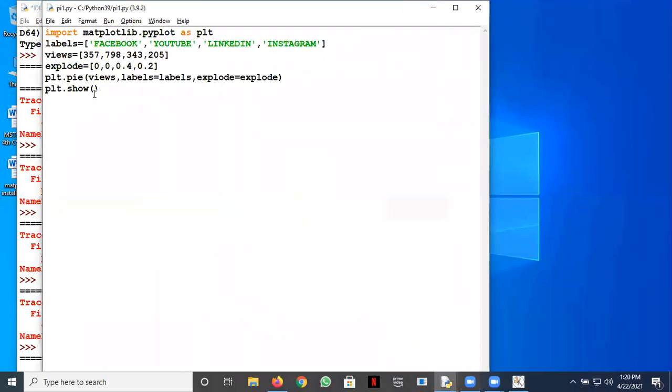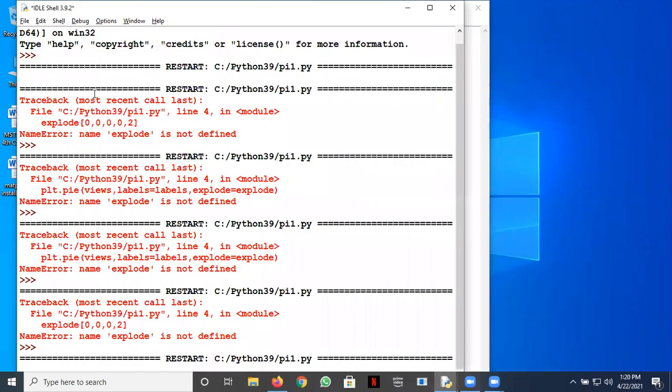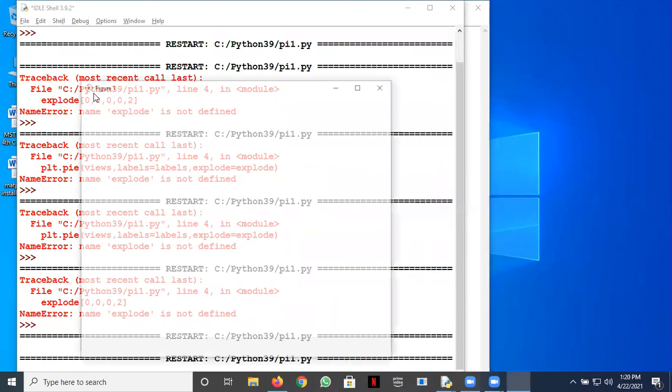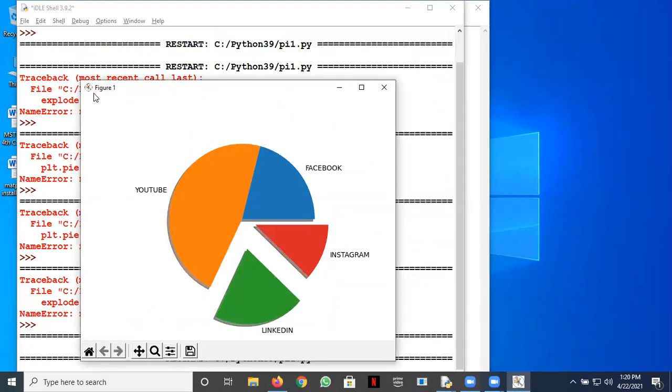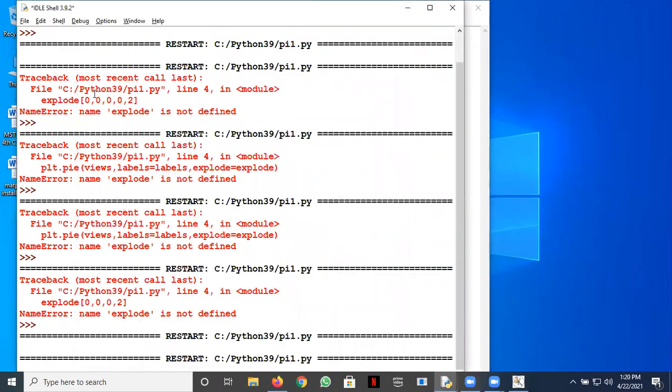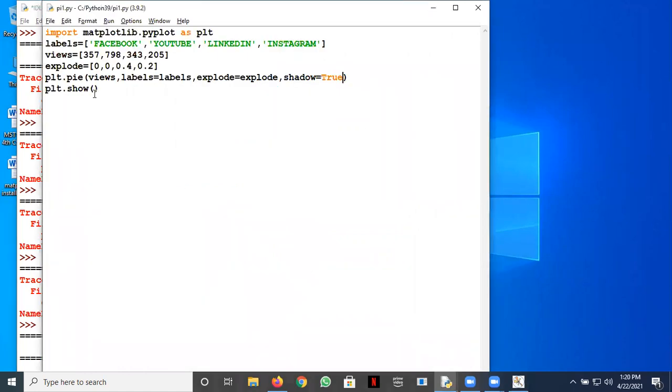Okay, and then there is a shadow option. Let's see where to write it. Shadow equal to true. Let's see if it works. Some shadow would be there. Yeah, you can see the shadow, not very effective, but we can see the shadow of the wedges and the pie. This is the shadow option.